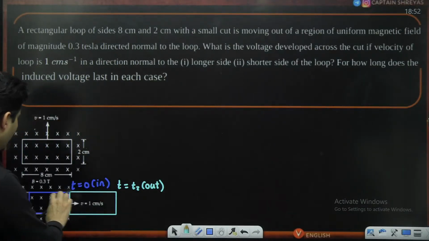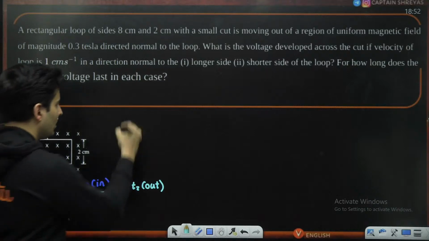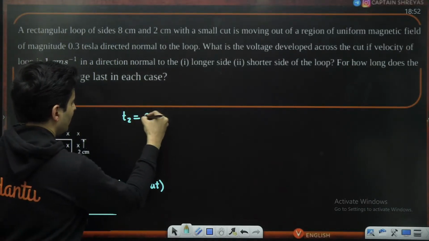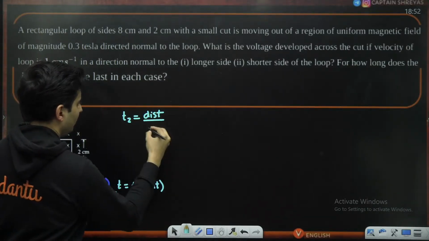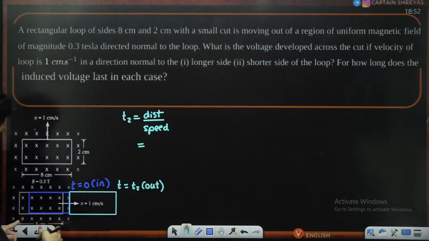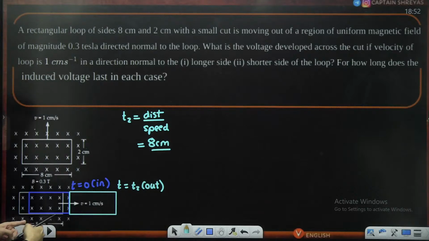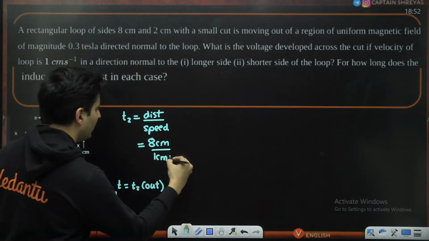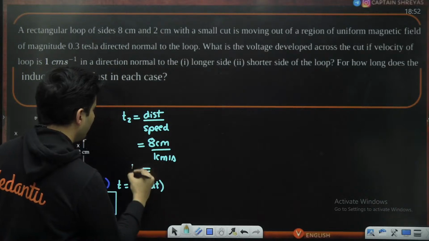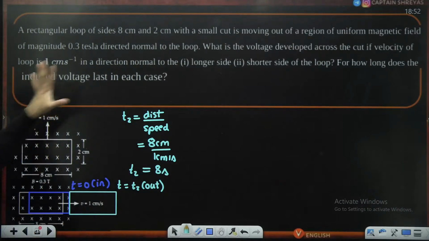During this duration, the EMF will be generated because the flux is continuously changing. To find this time, which will again be distance by speed, the distance over here is 8 centimeters. It is mentioned over here. Speed is again 1 centimeter per second. So this particular time will be 8 seconds. So we have found out the answer.